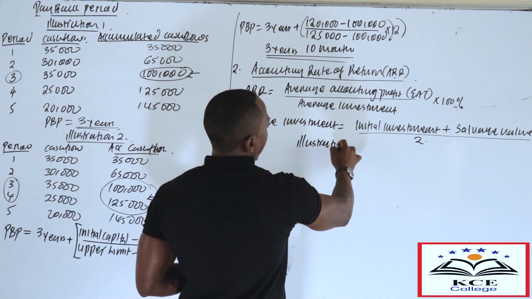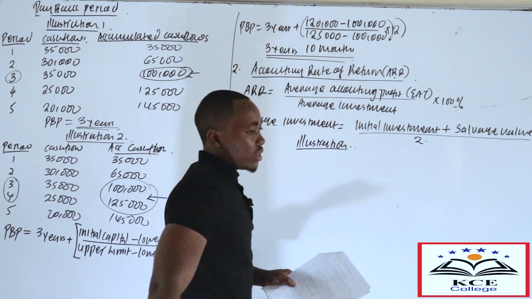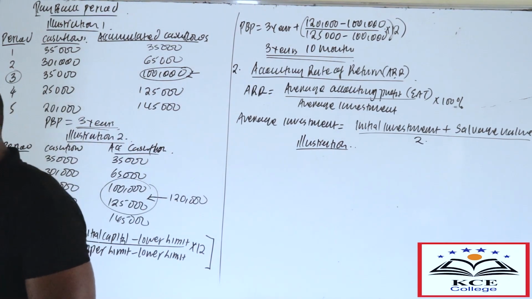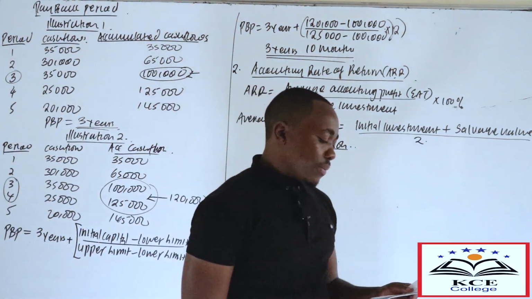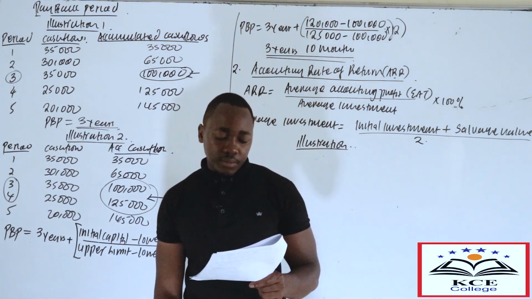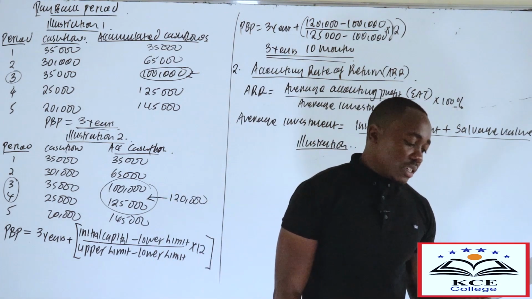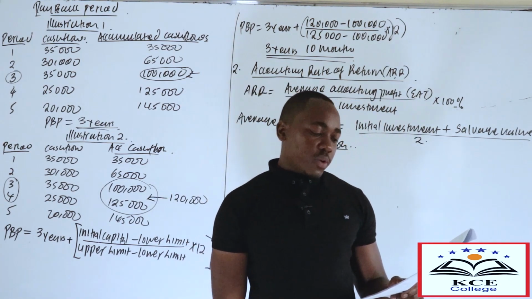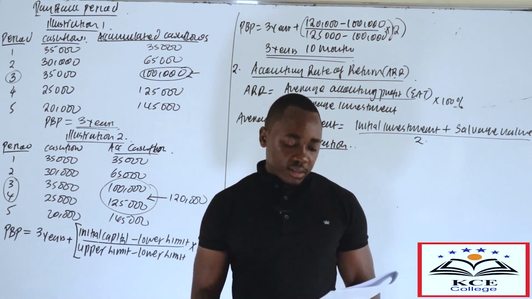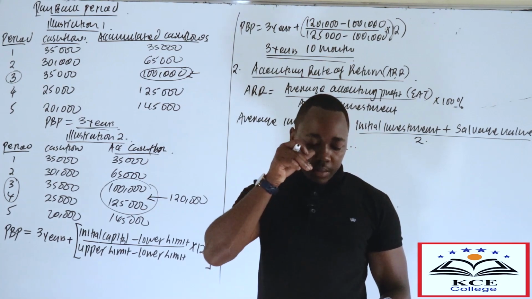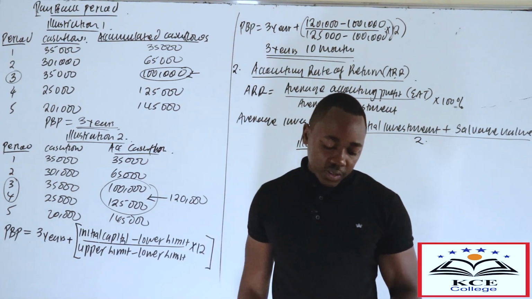So now let's do that illustration in our notes. Consider a 4-year project whose initial investment is 150,000 with a salvage value of 50,000. The project is expected to generate the following accounting profit. So you're given year 1 to year 4, and then you're given the earnings after tax. So now let's determine the accounting rate of return.